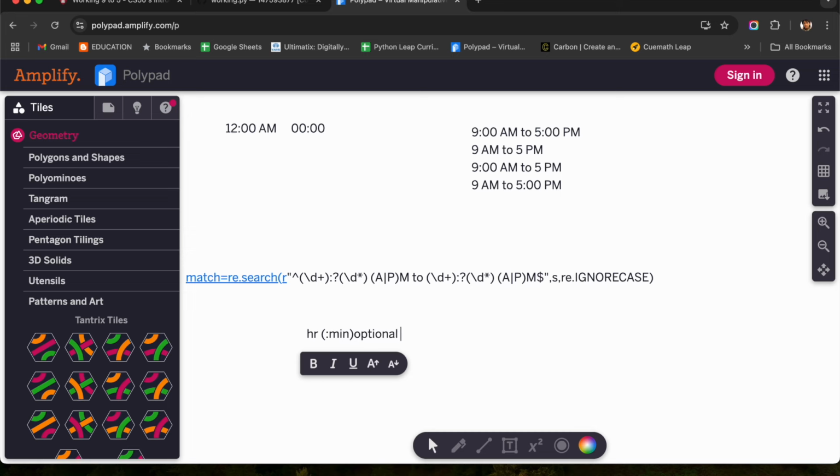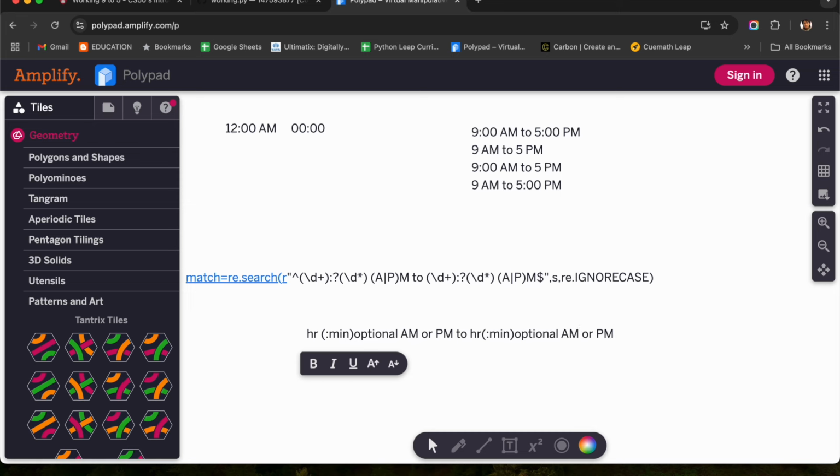After that, I am going to have either AM or PM. We will have either AM or PM. After that, we will have a space, and then 2 is compulsory here. After that, the same way we are going to have an hour part. After that, this colon and minutes is going to be optional, correct? This is optional part. After that, the same way we are going to have AM or PM.